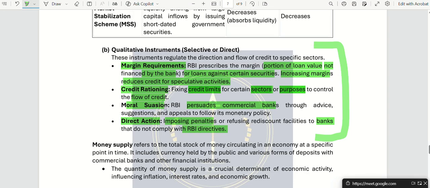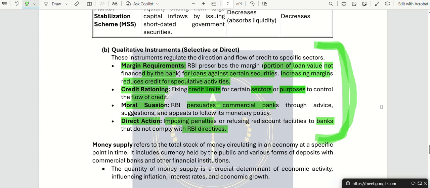The next one was moral suasion. Moral suasion means what? RBI giving advice to commercial banks that please follow our policy, otherwise you will be punished. That is direct action. So when banks don't follow the policy, what happens? A bank cannot go beyond the directives of RBI because RBI is the central bank of India.